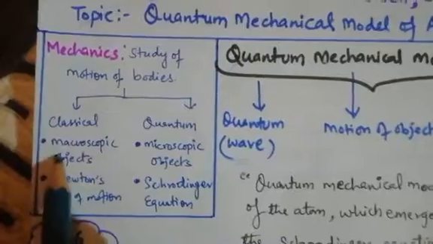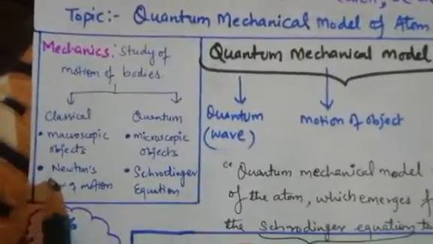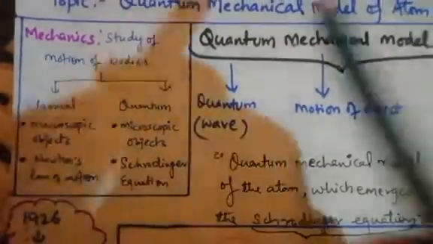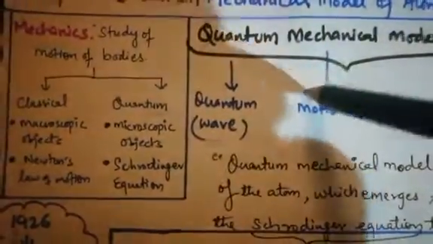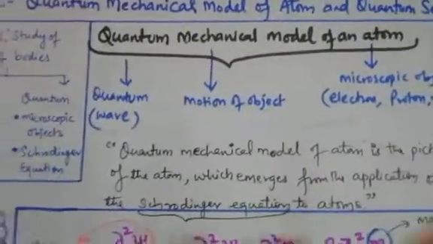The classical mechanical model talks about macroscopic objects, which we study in physics, such as Newton's laws of motion, which you also did in 9th class. Whereas the quantum mechanical model means microscopic objects, which we are particularly studying in this topic, and it is given by the Schrodinger equation, also called the Schrodinger wave equation.